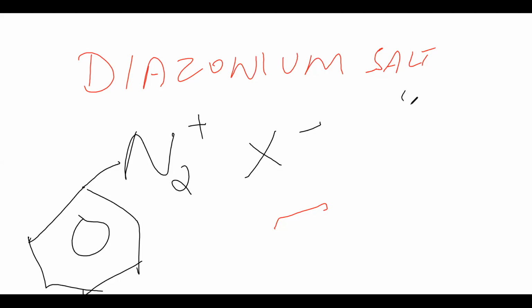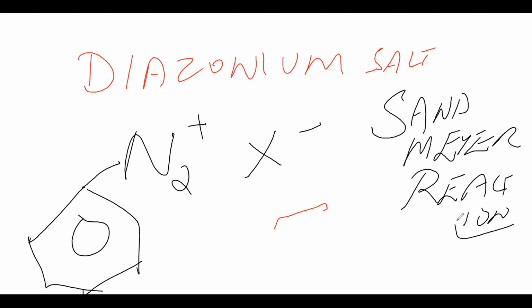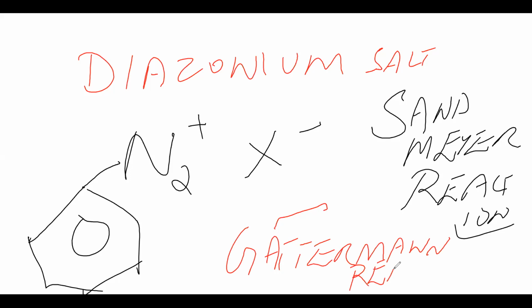Fine. And there is one more important reaction which you have to study from the textbook, that is called the Sandmeyer reaction. Write down these things, the Sandmeyer reaction, which will come for your PU board exam. Sandmeyer reaction and Gattermann reaction. These things you must study, maybe in the textbook last. Sandmeyer or Gattermann reaction, don't forget about this.